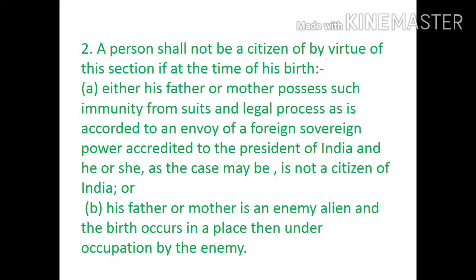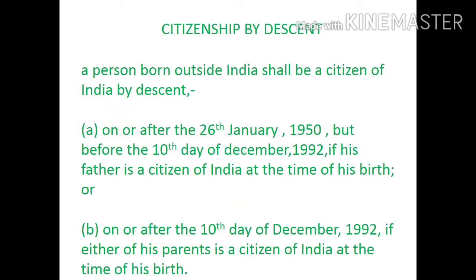Now section 2, a person shall not be a citizen by virtue of this section. The first point is either of his mother or father possesses an immunity from suits and legal process accorded to an envoy of a foreign sovereign power accredited to the President of India, and is not a citizen of India. Second point, his father or mother is an enemy alien and the birth occurs in a place then under occupation by the enemy.